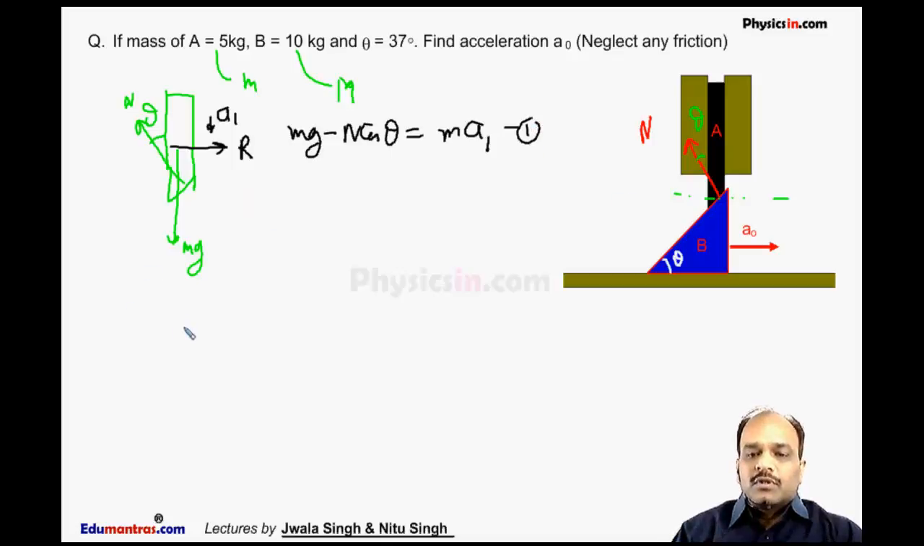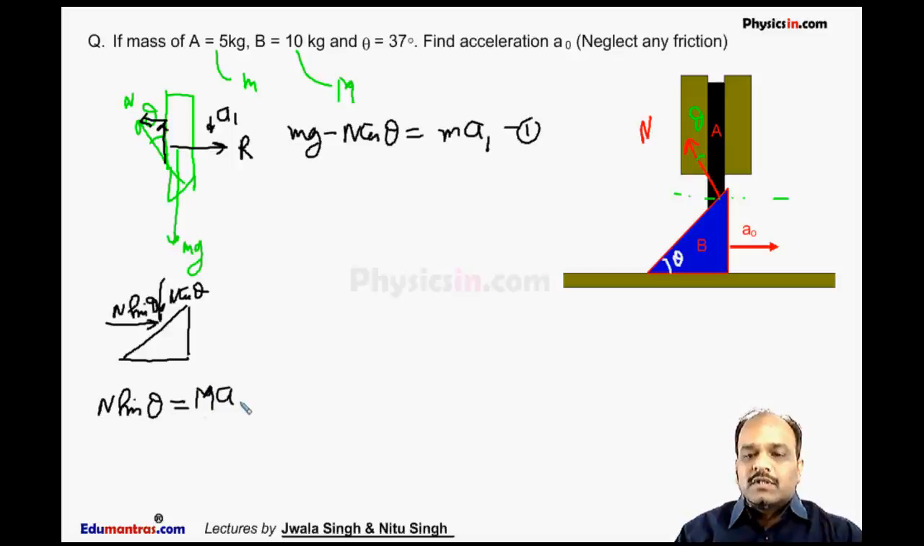In the same way, if we draw the free body diagram of this triangular wedge, then we can say the horizontal force is the component of this N. Here it is N sin theta and here it is N cos theta. So the horizontal force on this wedge is N sin theta, and N sin theta is equal to mass of this wedge into acceleration of this wedge. This is our second equation.